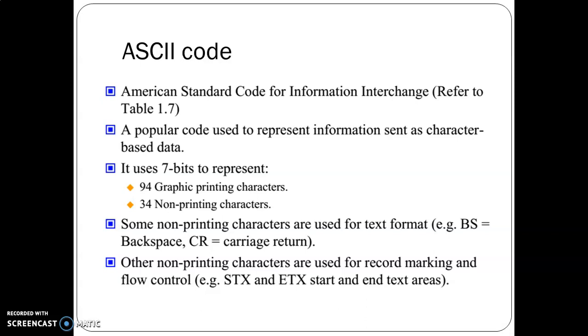It is a popular code which is used to represent information sent as characters. It uses 7 bits to represent 94 graphic printing characters and 34 non-printing characters. 8 bits are also used. The 8th bit is the unused bit here in ASCII code.